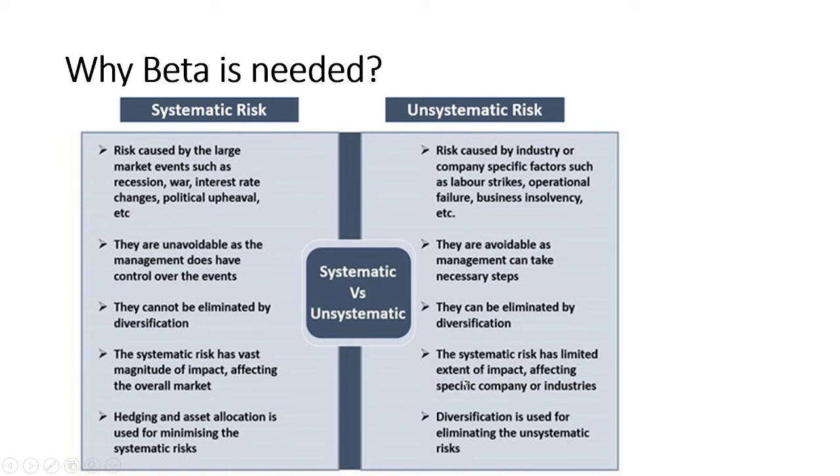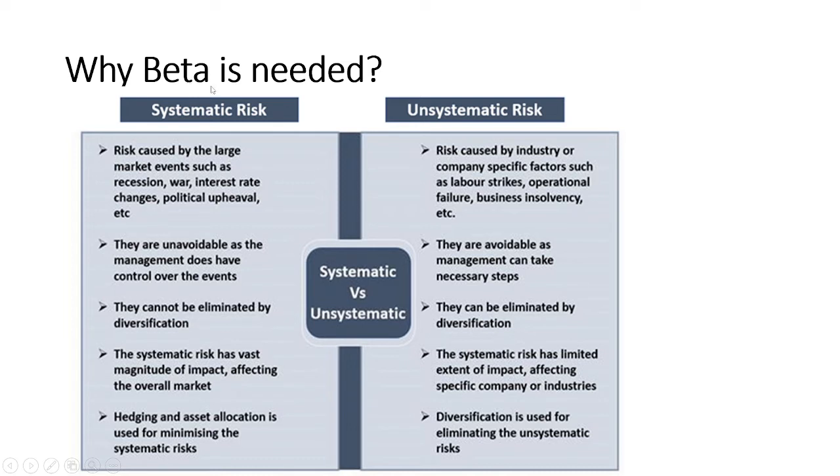The impact of this risk is restricted within a company or an industry or a sector, right? It is not like the entire market is impacted by that. Maybe a sector is going through some kind of regulatory or environmental change, or maybe a company is going through some kind of management change. Because of those changes, there is a risk in the company which may impact your stock price. On the other side, diversification is one of the best ways with the help of which we can manage this unsystematic risk. So these are the risks we have in the stock market.